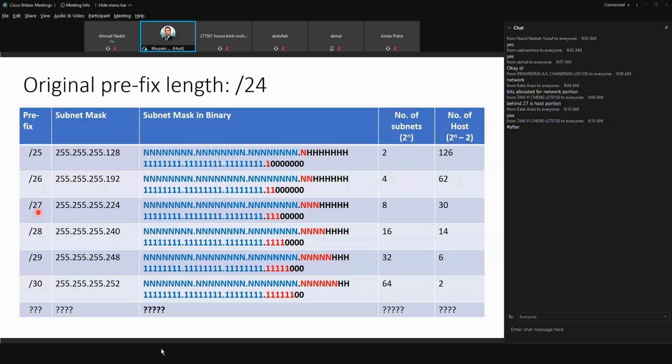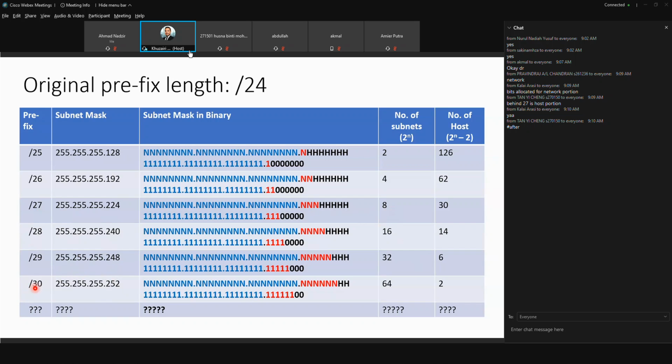Okay. And then if you borrow, I mean, you borrow another 3 bits, so it becomes /27, yeah. So 24 bits become 27. So you can create 8 subnets. And then /28, okay, this is how it works.